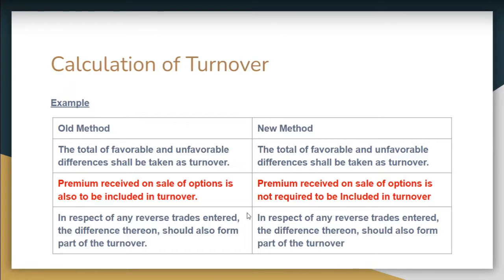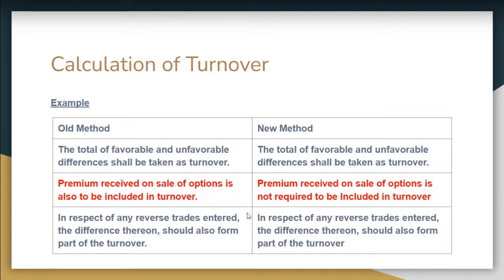So now the major question is the calculation of turnover. How to calculate turnover in FNO? This is always a debatable question. There is an old method, where the total of favorable and unfavorable differentials is taken as turnover. It means for any future transaction, if there is any loss or any profit, the loss and profit both are added.